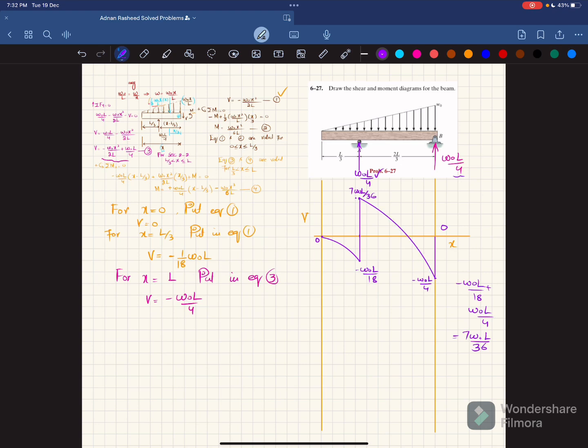Okay. Now here you can see the shear force is equal to 0. Clear? And you will find the location where this shear force is zero, because at this location the bending moment will be the maximum. So you will find this value of x, which is not known. So what we will do is put V equal to 0 in equation number 3.